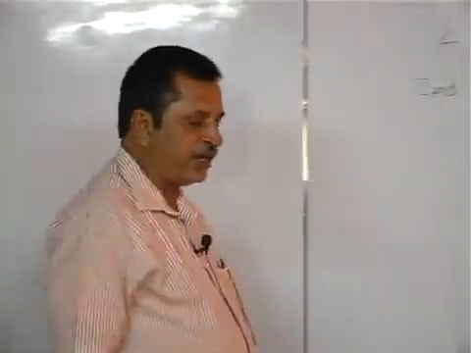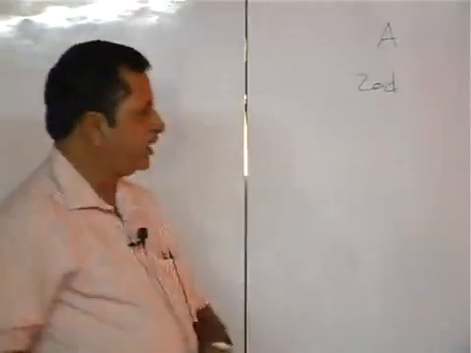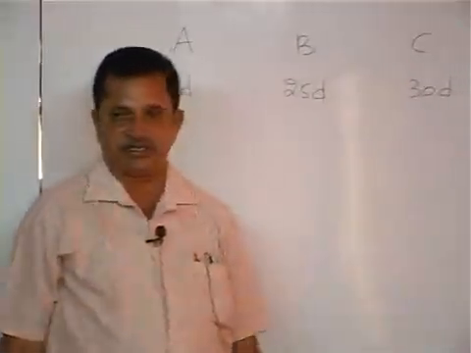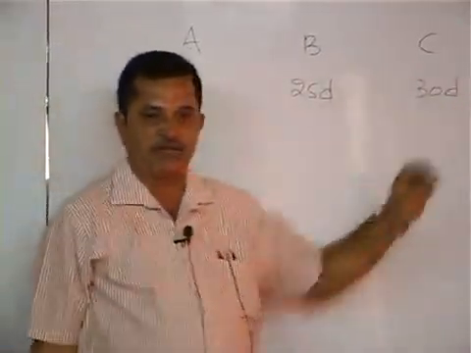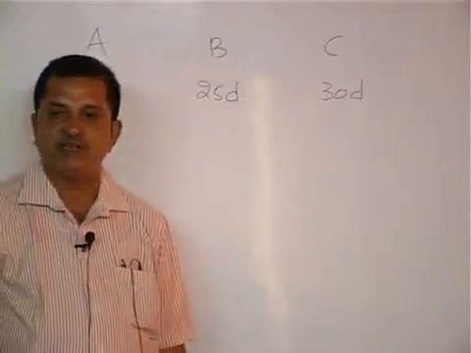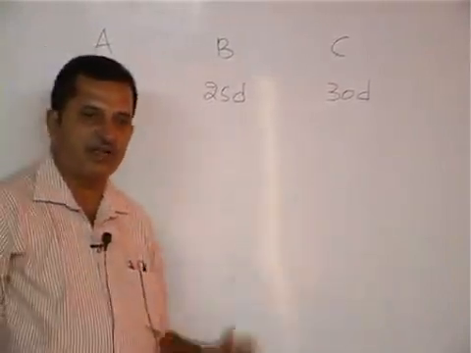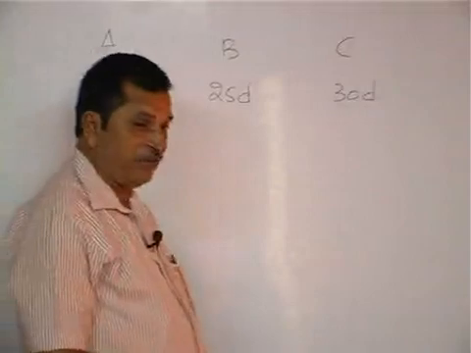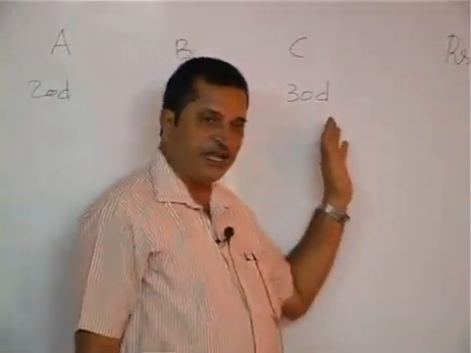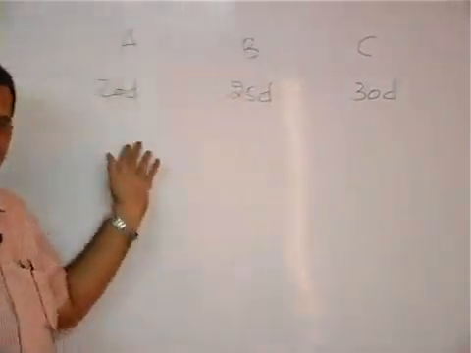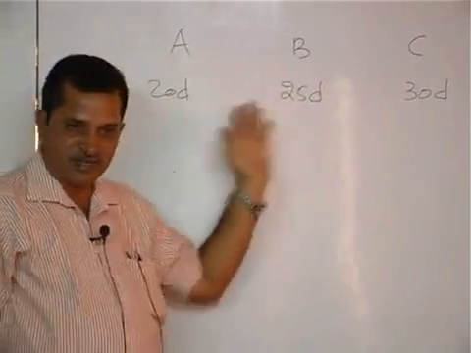If individually taken, A, B and C can do a piece of work in 20, 25 and 30 days. They contracted together a work for 1110. They have completed. They received 1110. What is the share of B in that? Now you tell me who has to get more money? C, because C will do in 30 days. Give him more money and appoint him. Poor fellow A is doing the same work in 20 days. We don't want this one.